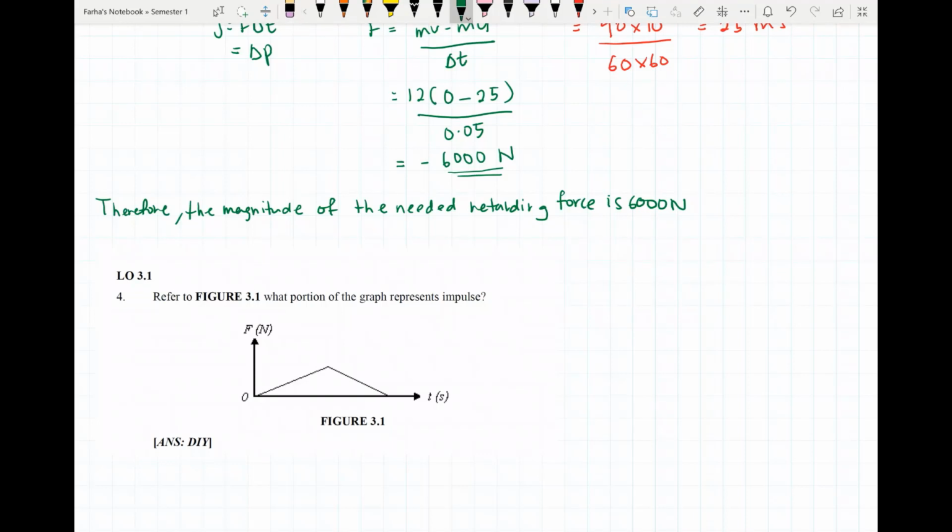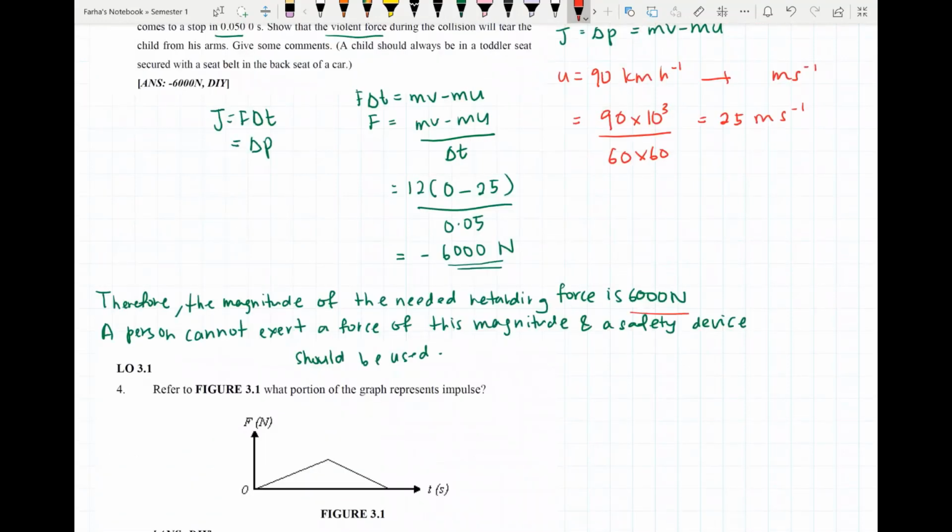Okay, and then we need to comment that a person cannot exert a force of this magnitude and the safety device should be used. Okay, so kenapa a person cannot exert a force of this magnitude? Because kita refer from the mass. Mass of the child hanyalah 12 kg.